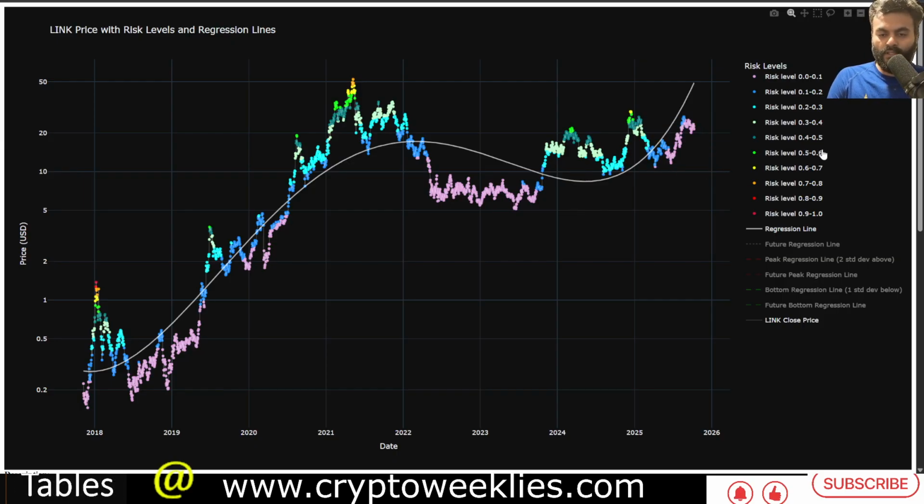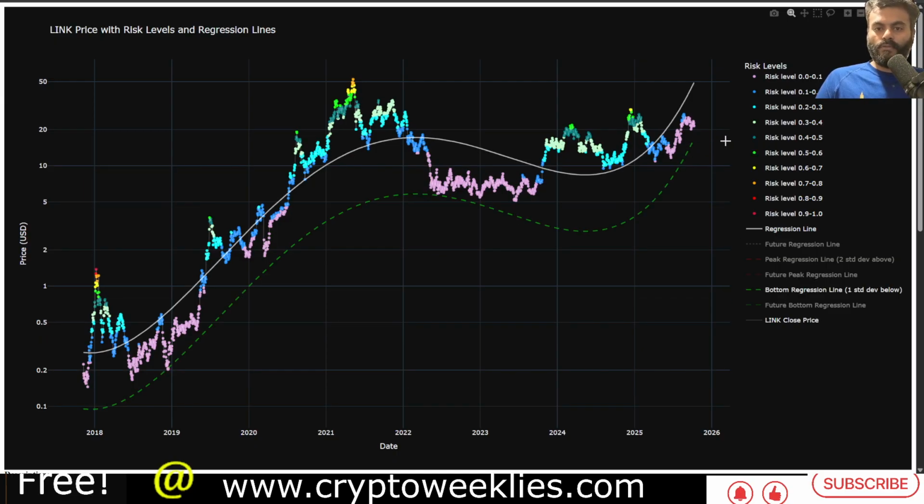These models are live. They are subject to change as more price action data becomes available, but as it stands, using the data since 2017, the fair value for Link per the interpretation of this model is $49. Right now the price is undervalued, coming close to the dotted green line, which is kind of a quote unquote safety zone, where the price gains proximity to this green one standard deviation bottom regression residual. That is a rising valuation, currently at around $16.60. In a couple of weeks it could be at around $17.